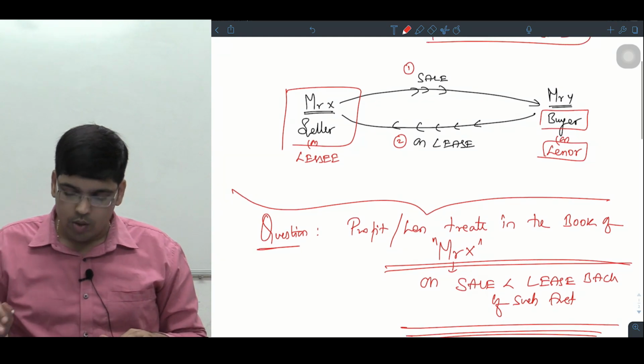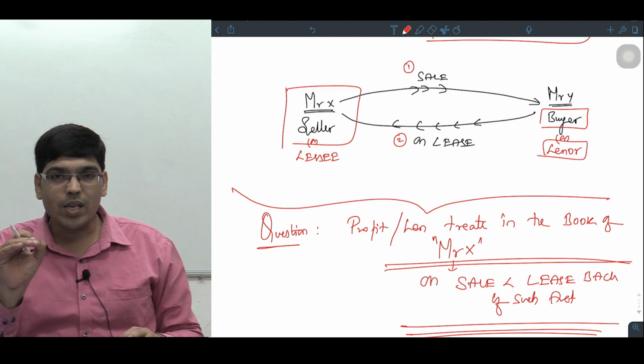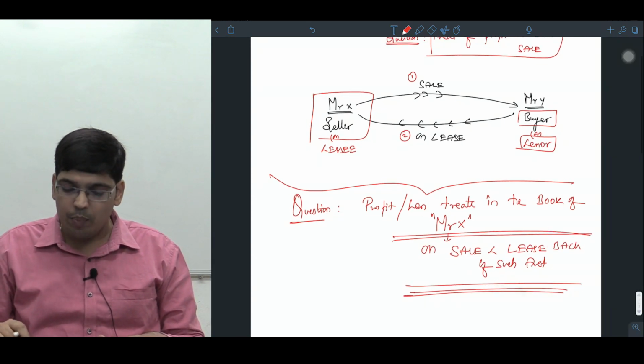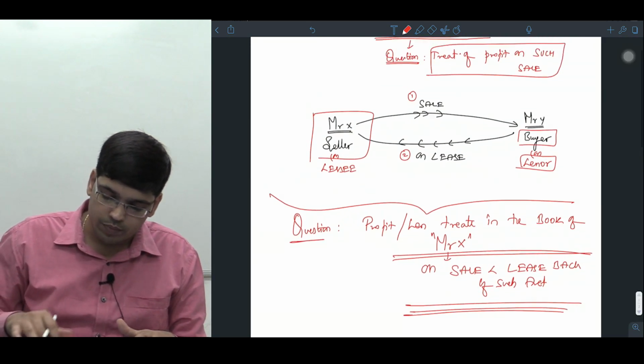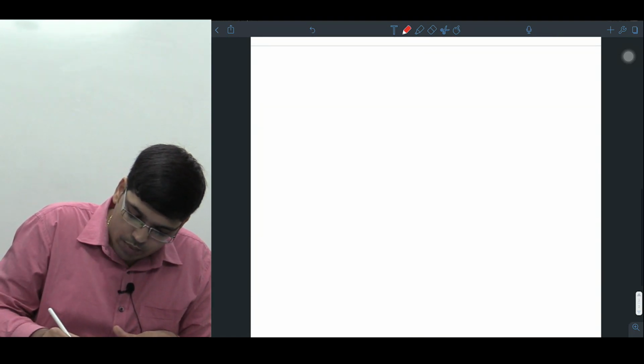Am I clear? So when you have done a transaction of sale and you have taken back the same asset, what is the impact of such profit or loss in your books is a question. How to do the accounting of it? अब ध्यान से सोचो. We will go further.